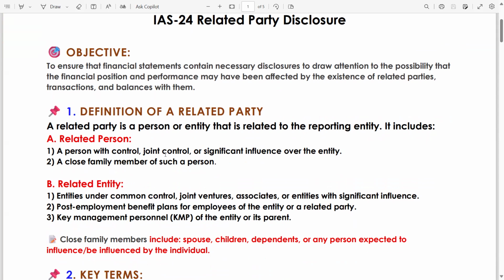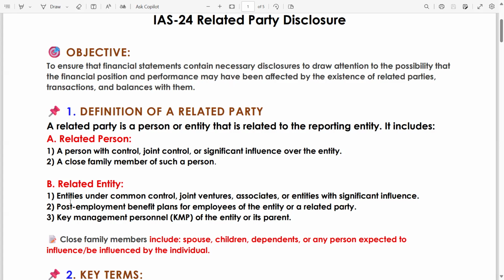Joint control. Joint control is the next topic, which is IFRS 11. Joint control means joint venture or joint operation, when two entities work together. Or significant influence. Significant influence means more than 20% over the entity. A close family member of such a person could be your brother, sister, father, mother, anyone.